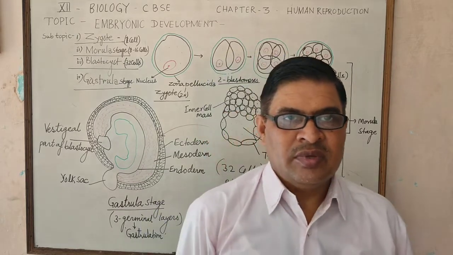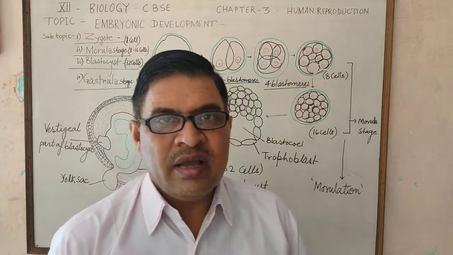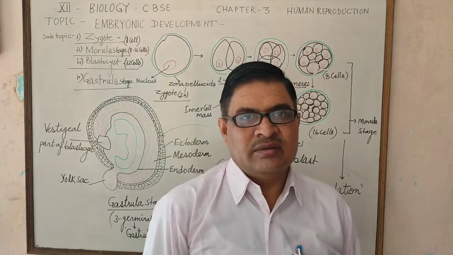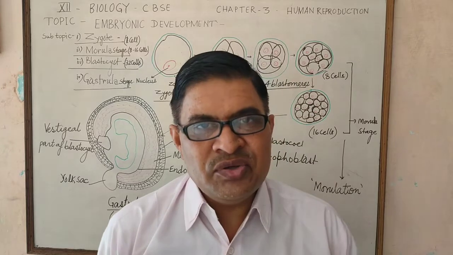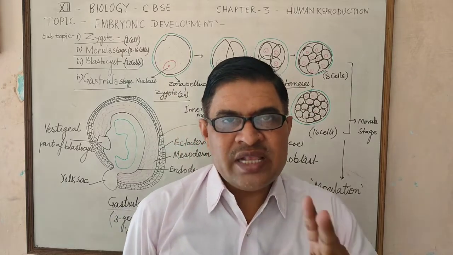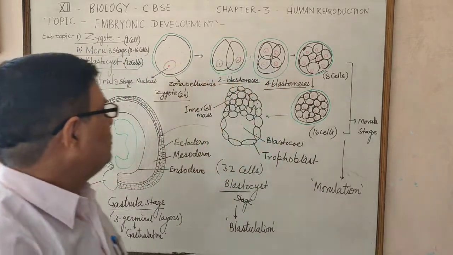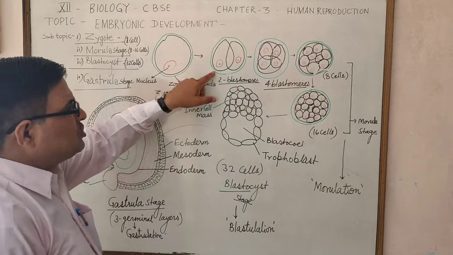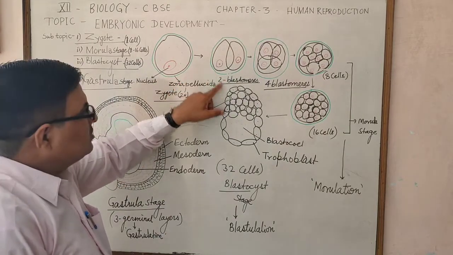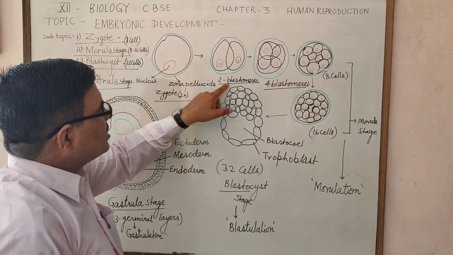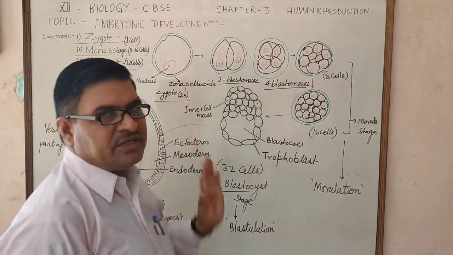Due to equal and longitudinal division, the zygote cell produces a two-cell structure surrounded by the zona pellucida, known as the two blastomeres stage.